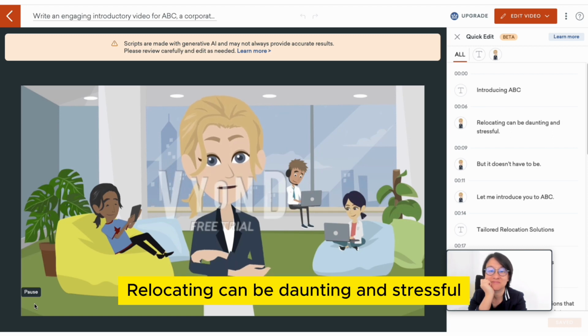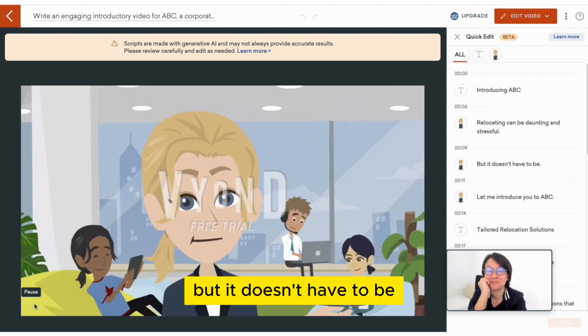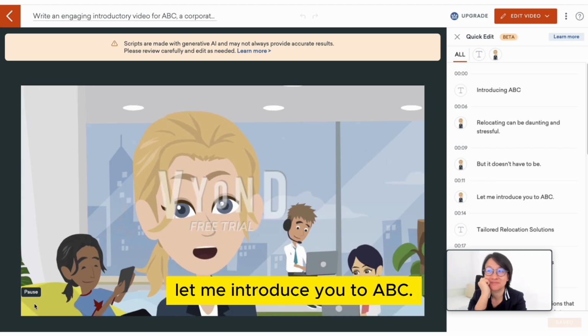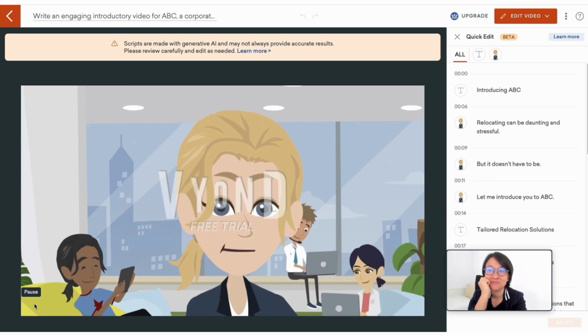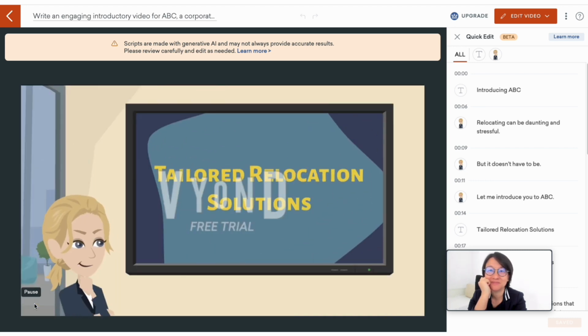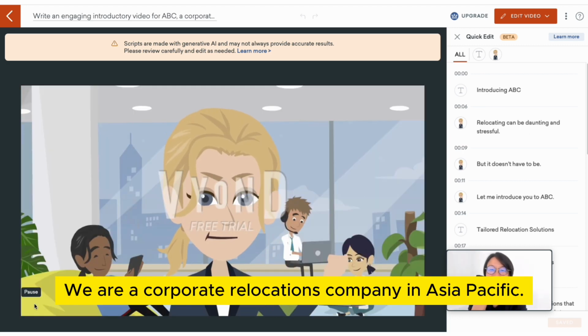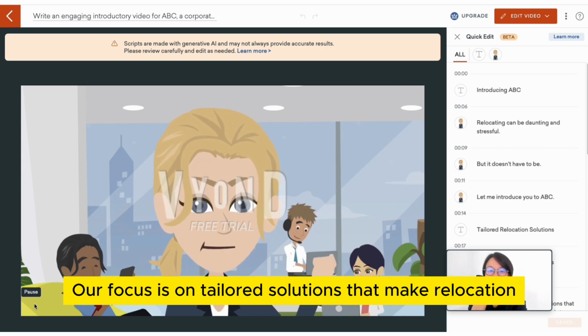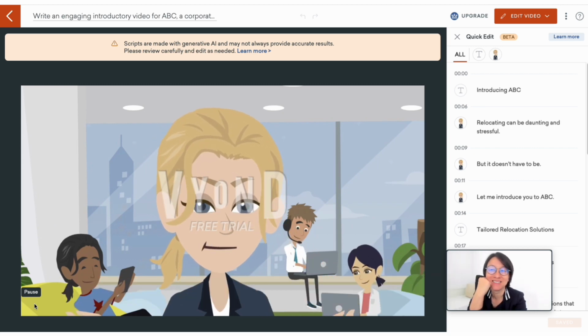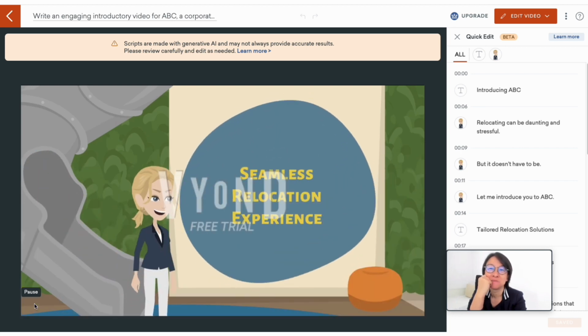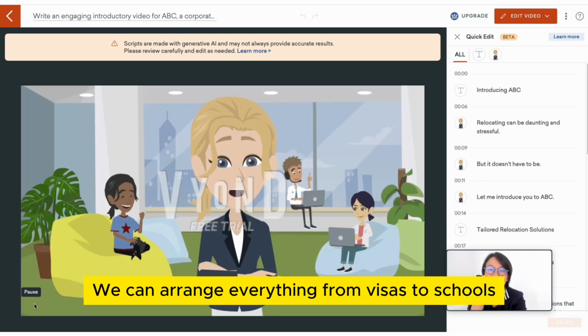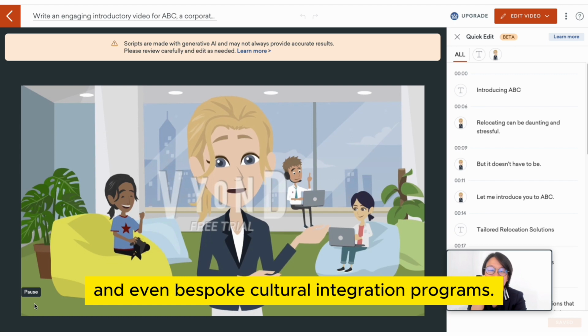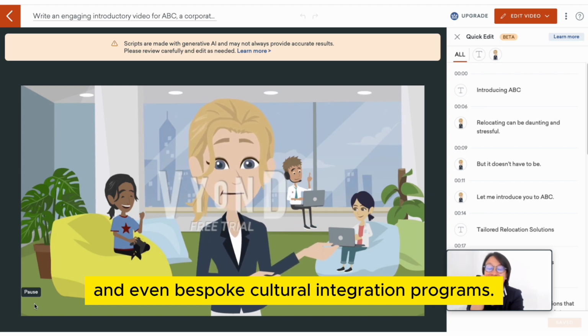Relocating can be daunting and stressful, but it doesn't have to be. Let me introduce you to ABC. We're a corporate relocations company in Asia Pacific. Our focus is on tailored solutions that make relocation seamless and stress-free. We can arrange everything from visas to schools and even bespoke cultural integration programs.